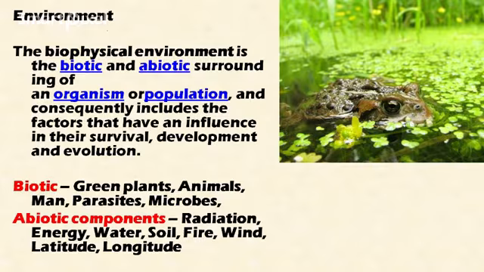Here, if you see the picture, the biotic components are the frog, the plants and insects in the water, and the abiotic components are water, sunlight, and inorganic components that are present in the water. These are the abiotic components. Okay, this is the environment.